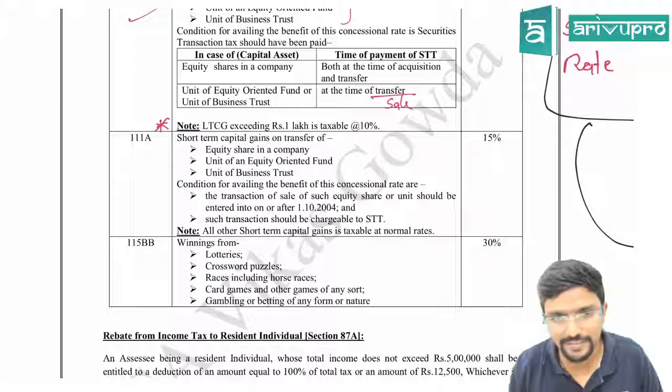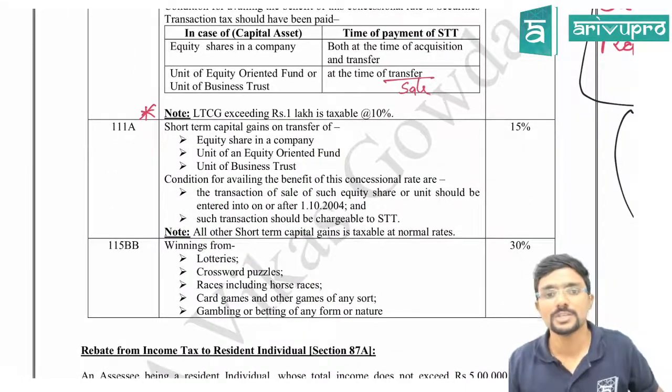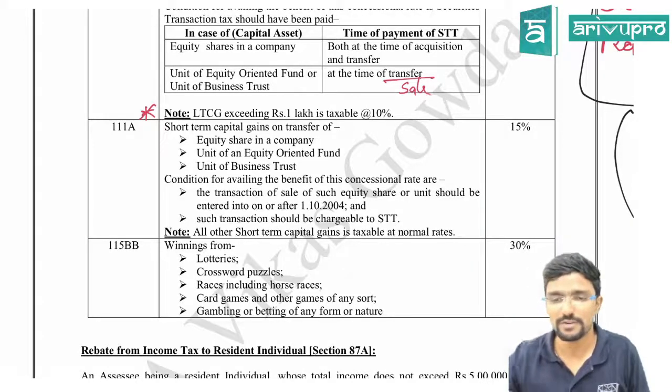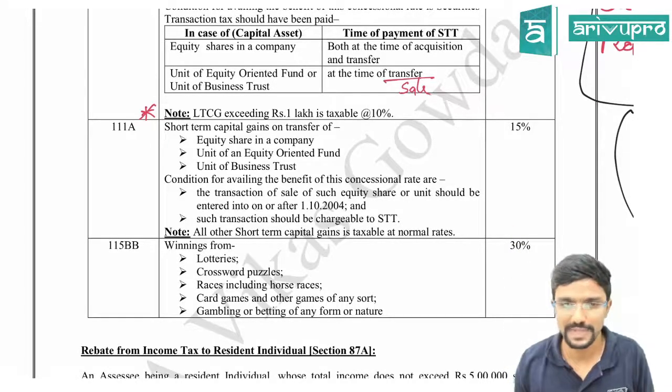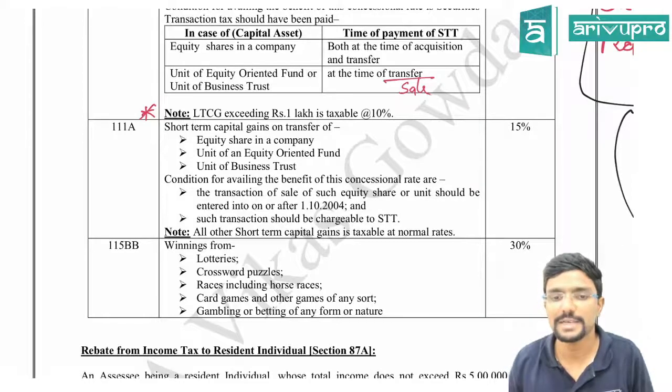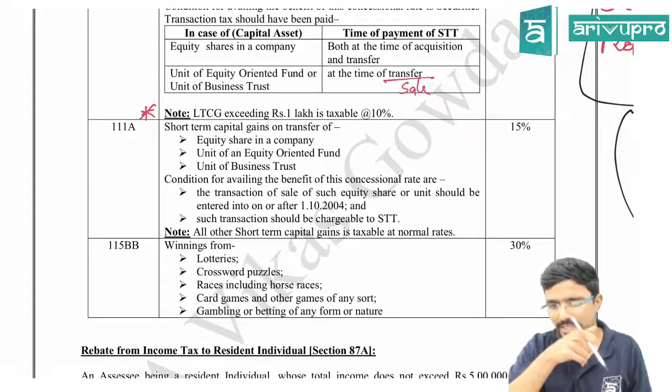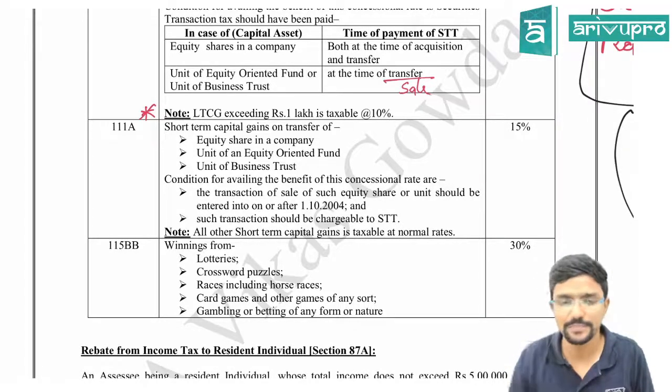Next, 111A, very easy. Short term capital gain on transfer of, again, the same three assets. Conditions for availing the benefit of this concessional rate. This condition is a bit different. What is that? We will see.